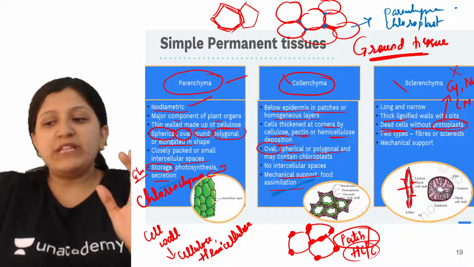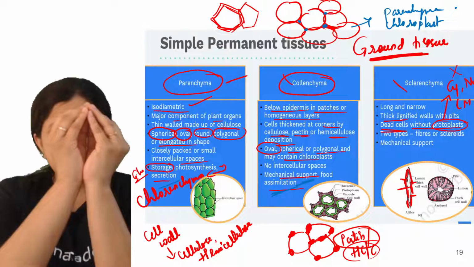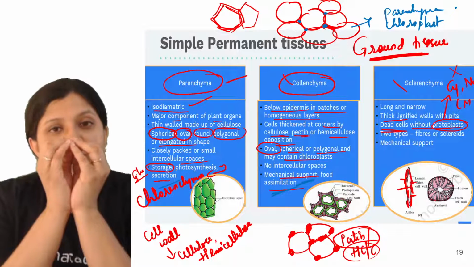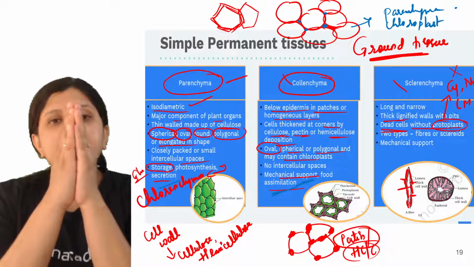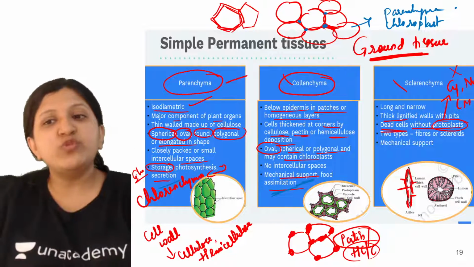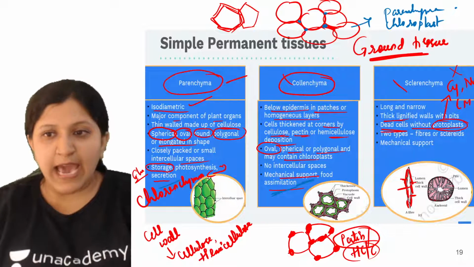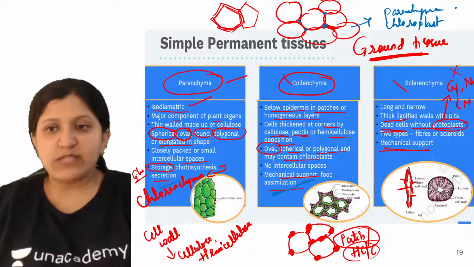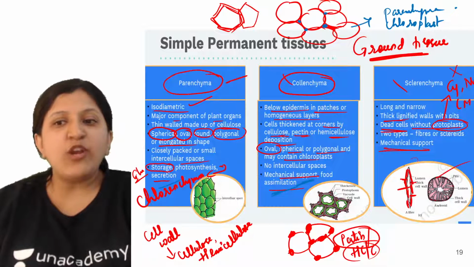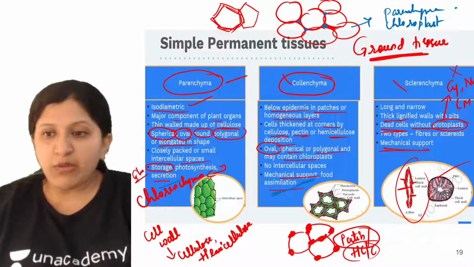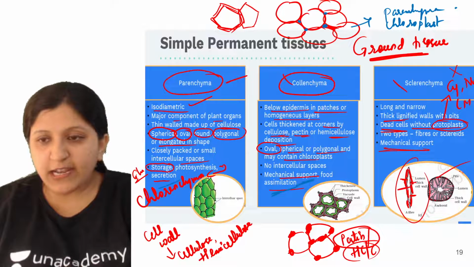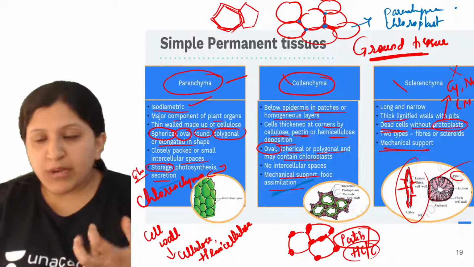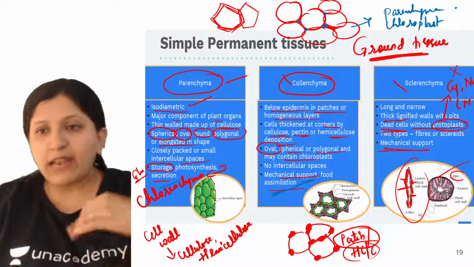So what would be the shape then? Usually, let's say this is the shape of a cell. If cytoplasm and nucleus are not there, it will become flat like this. That is why we usually find it long and narrow, and again it provides mechanical support. Sclerenchyma can be a sclereid or a fiber, depending on how it is present. Here they have shown a sclereid. The pits are like this, providing a way for moving in and out.